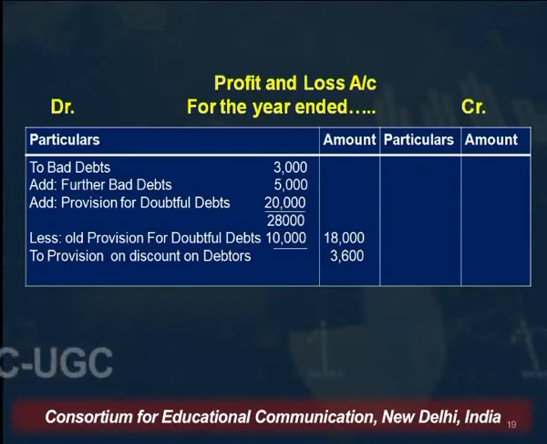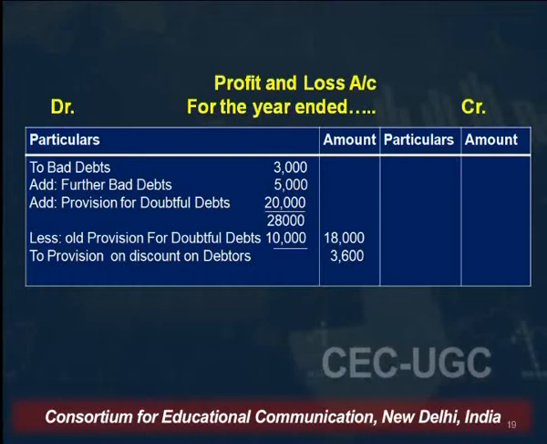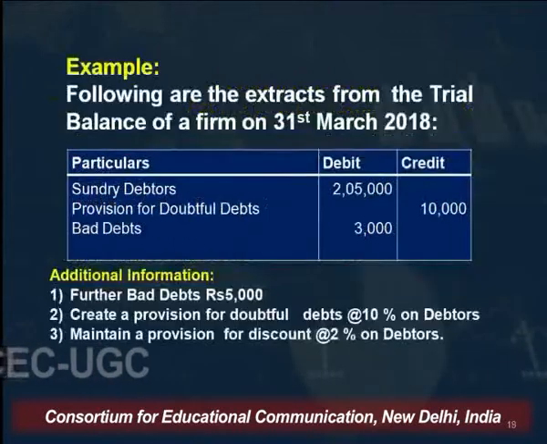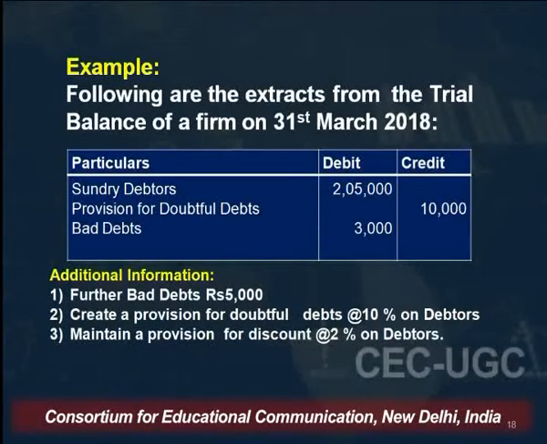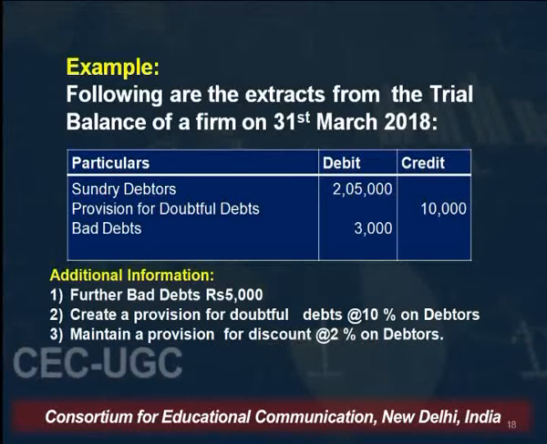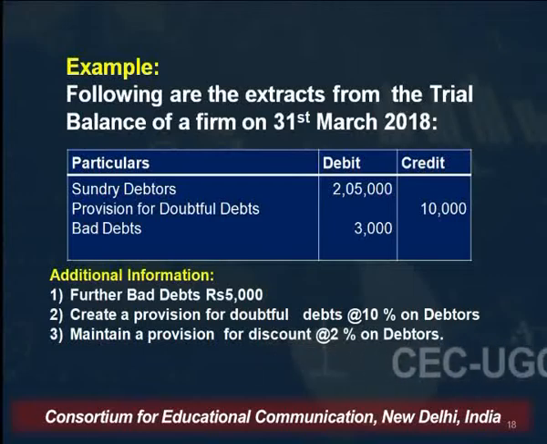How to calculate provision for discount on debtors? Provision for discount on debtors is created on the remaining debtors. Remaining debtors means total debtors which were appearing in the trial balance were 2,05,000, less further bad debts 5,000, less new provision that comes to 20,000. So out of 2,05,000, 5,000 as further bad debts and 20,000 as new provision is deducted, the amount left is 1,80,000. So on remaining debtors, discount is given.